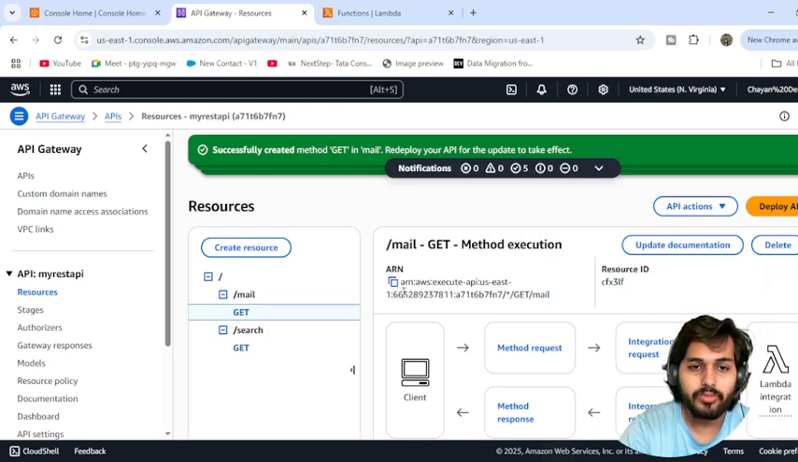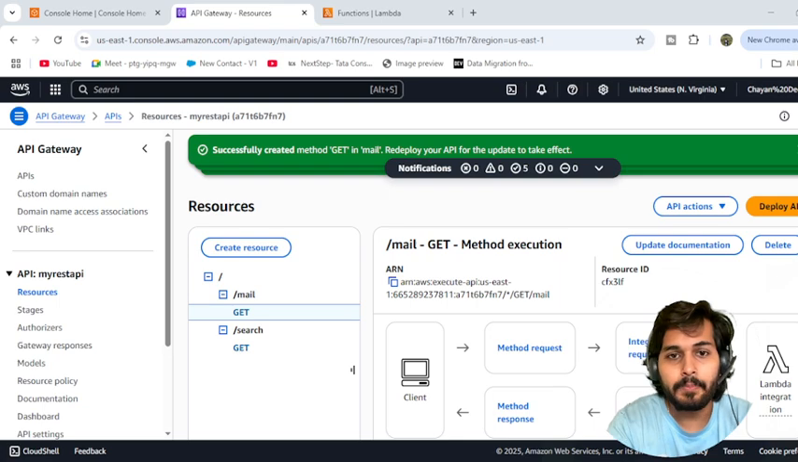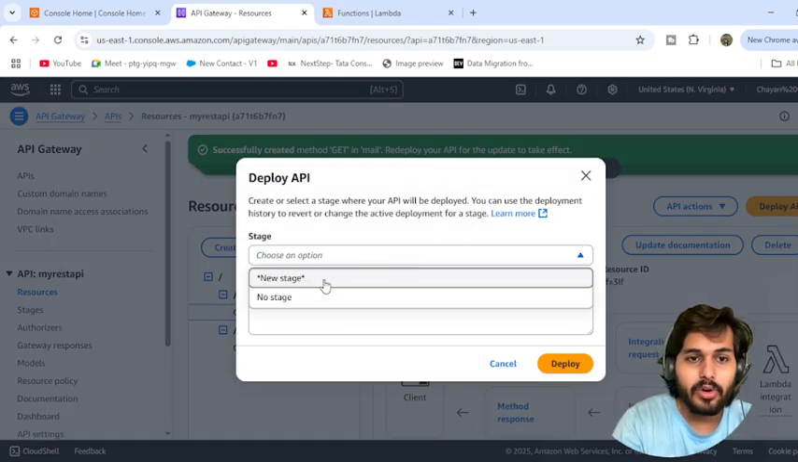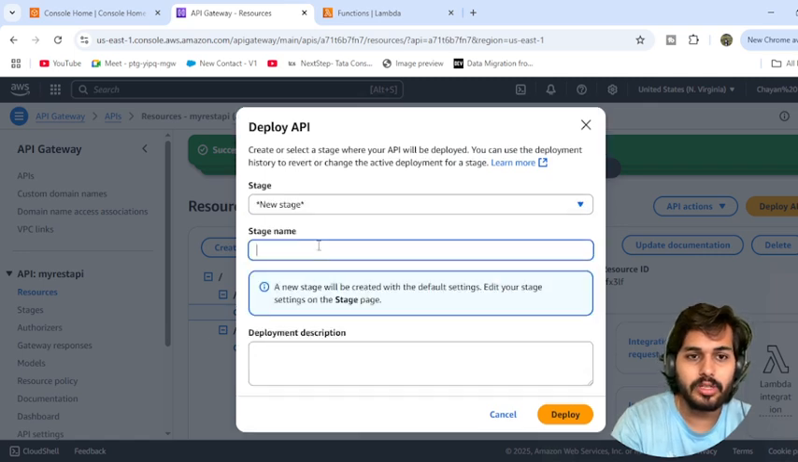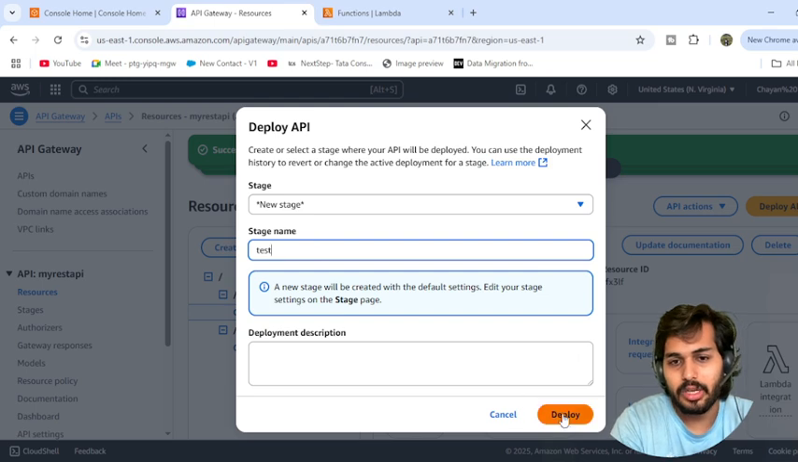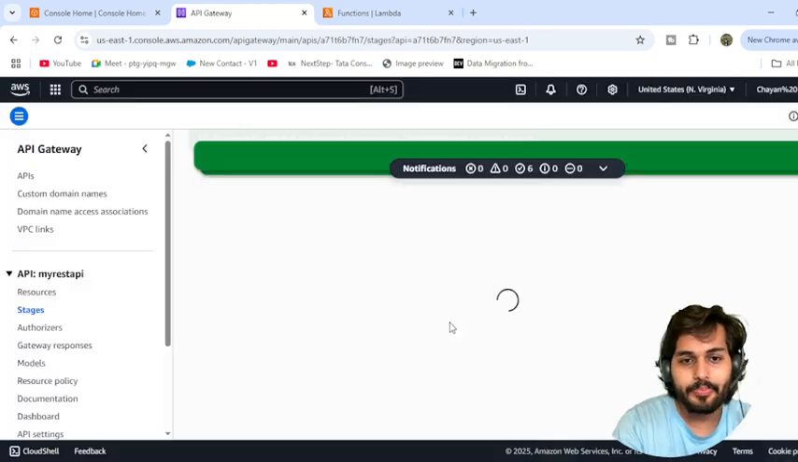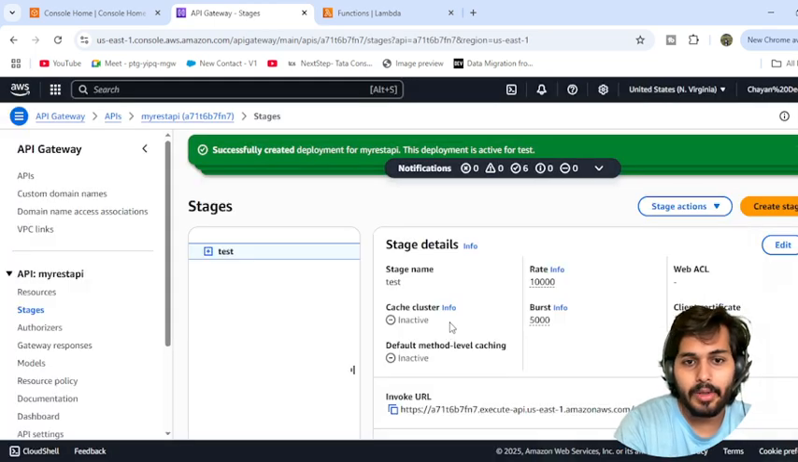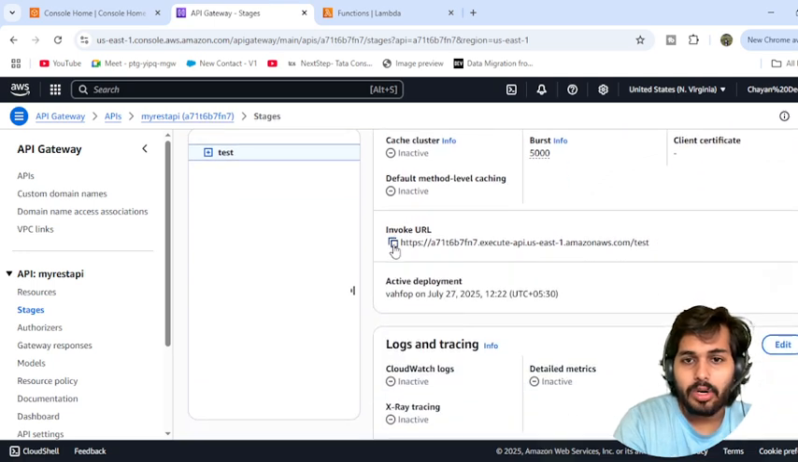Now what's next? We want to give these things to people to use them. So you have to click on the deploy part. What kind of deploy? We want a new stage, nothing else. For the new stage name, let me give test, nothing to worry about. I have to click on the deploy part. Okay, now let's do one thing. Our invoke URL has been ready.